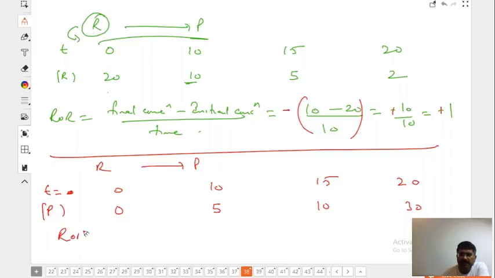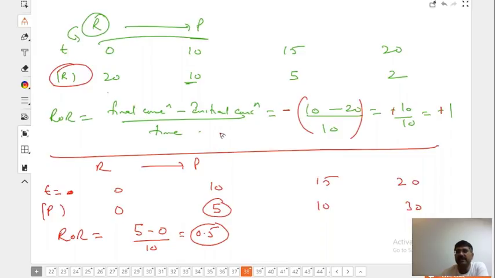What will be the rate of reaction? It is final 5 minus 0 by 10, 0.5. So it will be positive. Rate of reaction can never be negative. So to compensate the decreasing concentration of reactant, he is putting which sign? Minus sign. Understood? Otherwise, what would the rate of reaction be? Rate of reaction will be minus. That is why he is putting minus sign in front of the reactant term.